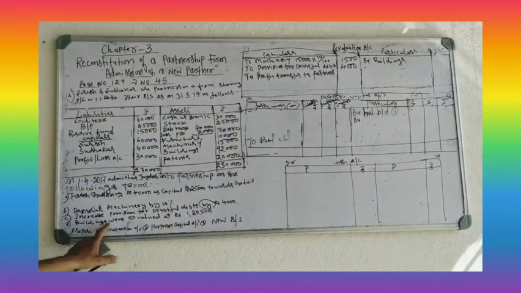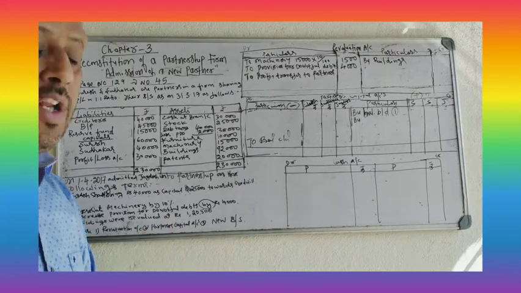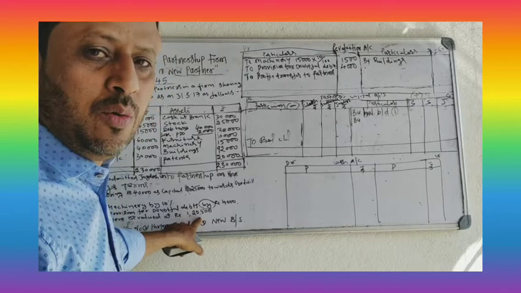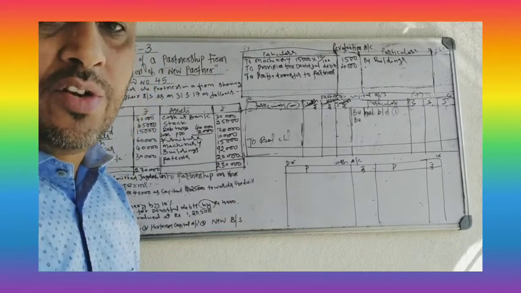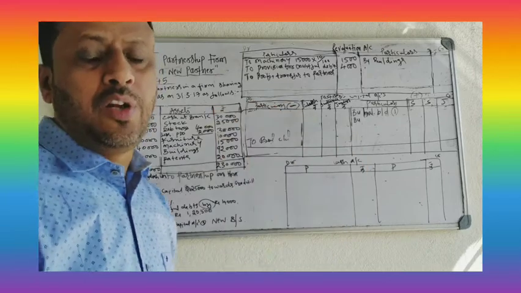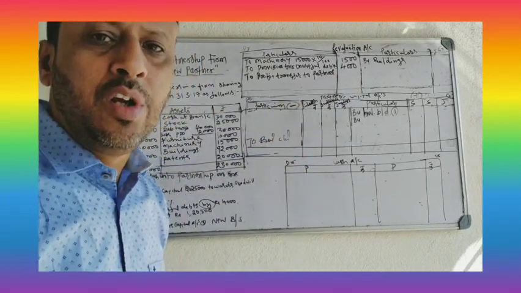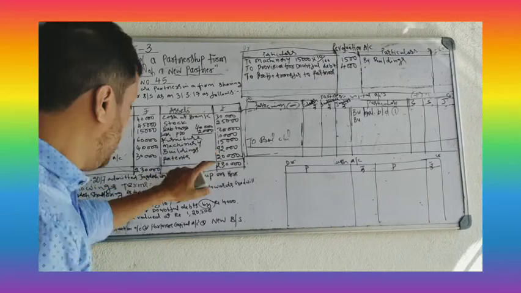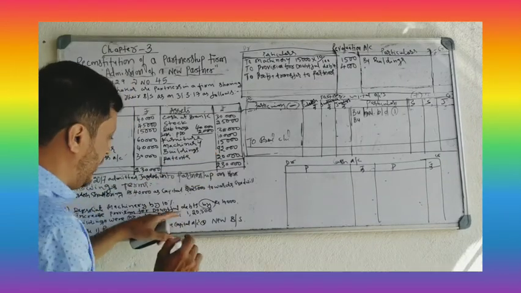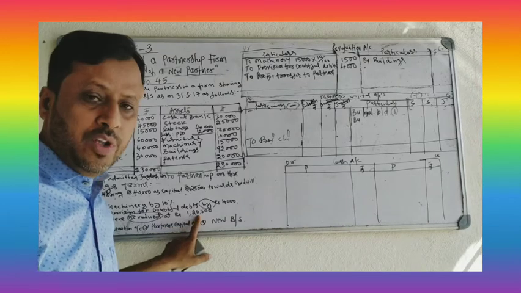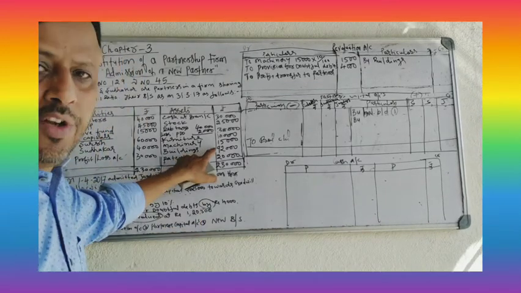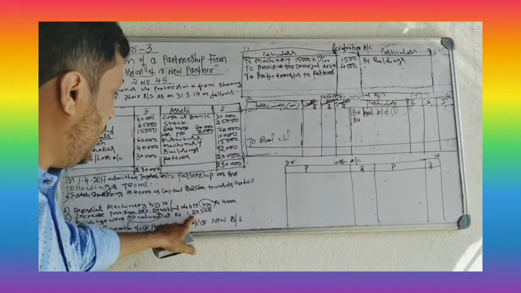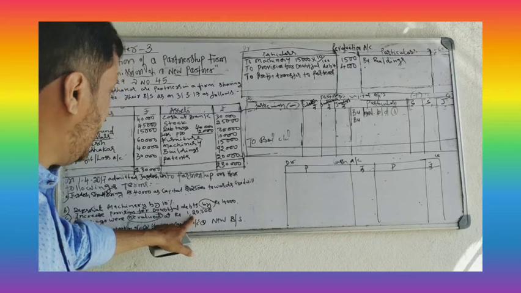Next, buildings were revalued. Revalued means you have to take the difference between balance sheet value and adjustment value. You have to match the balance sheet value and adjustment value, find out profit or loss, and record that profit or loss in revaluation account. See, building 92,000 in the balance sheet, but the adjustment value is more, 1,20,500. So what is the difference?